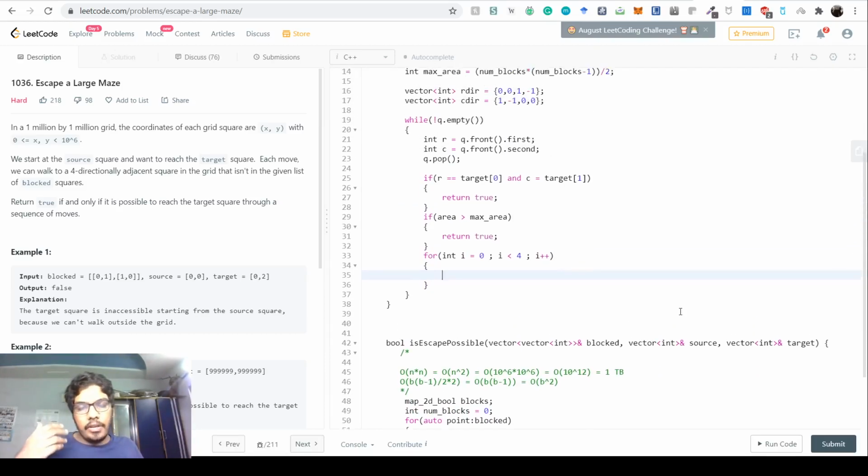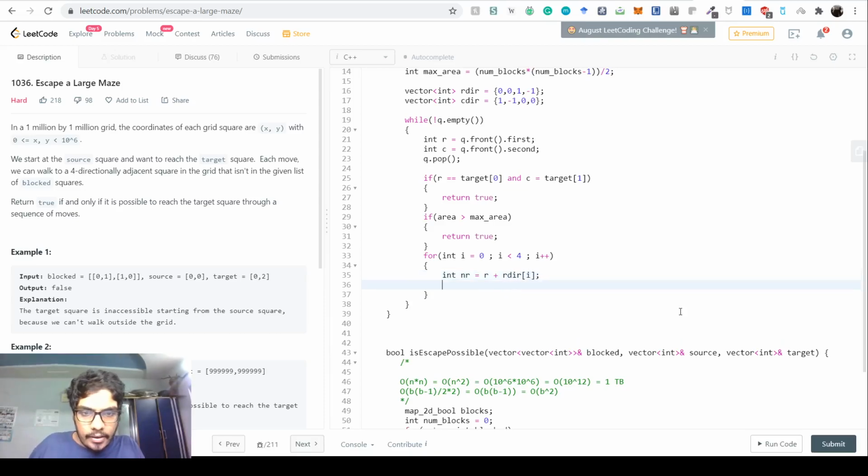We have int new row, which is row plus rdir of i, and int new column, which is c plus cdir of i. This is the column direction and the row direction.